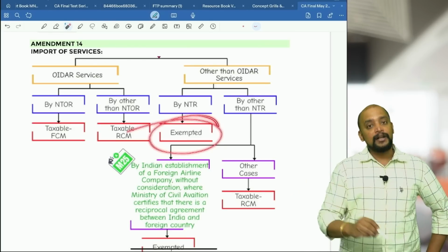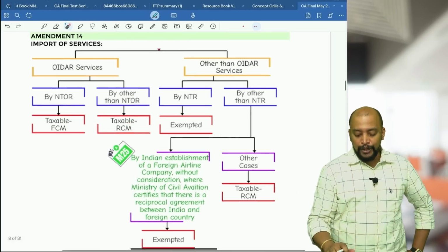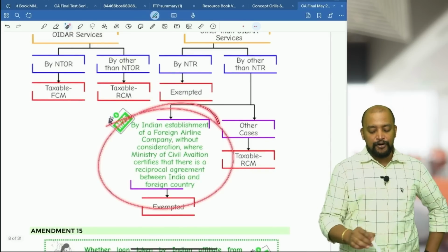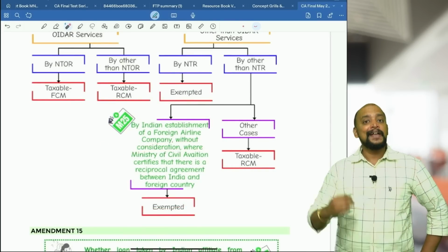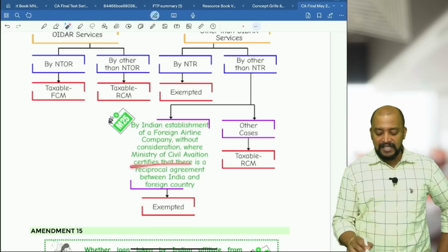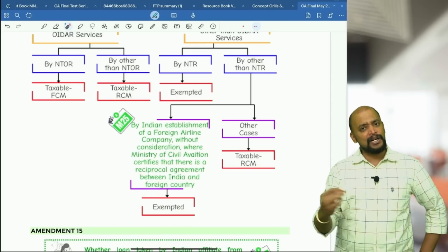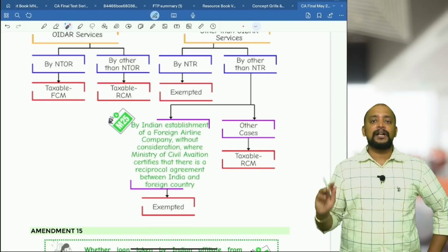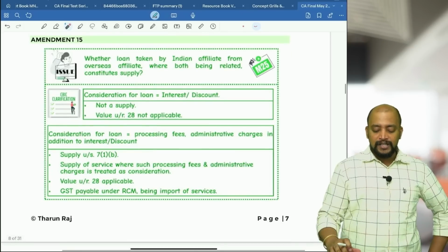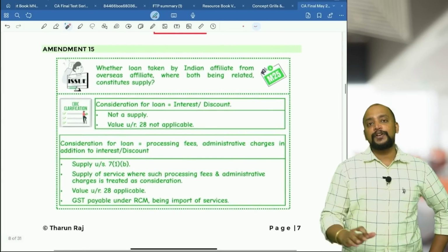then it will be exempted. Now one more exemption, as I already told you: Indian establishment of a foreign airline company, without consideration, where the Ministry of Civil Aviation certifies that there is a reciprocal agreement, then it is exempted. In all other cases, it will be taxable under RCM. Then there are 2 circulars related to this import of services.